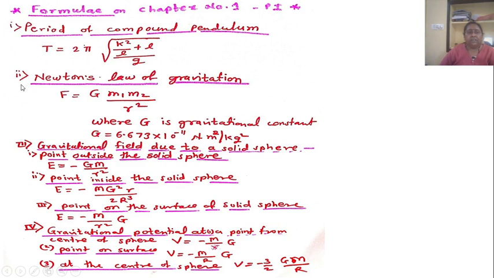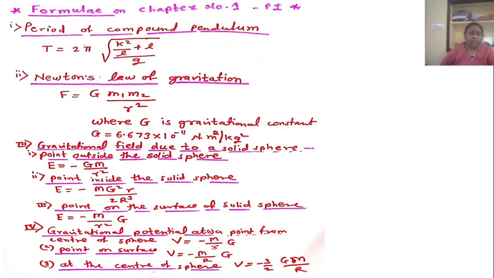Now, second formula, that is Newton's law of gravitation, given by F equal to G into M1 M2 upon R square, where G is the gravitational constant having the value 6.673 into 10 raised to minus 11 newton meter square per kg square, and M1 and M2 are the masses of the two particles or bodies, and R is the distance of separation between these two particles having the masses M1 and M2.